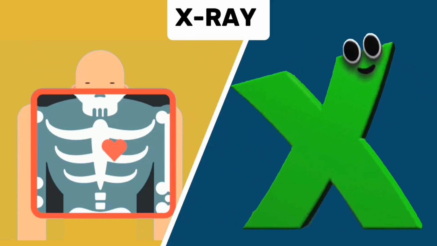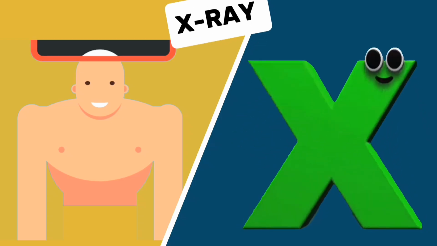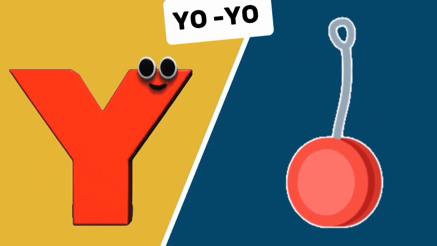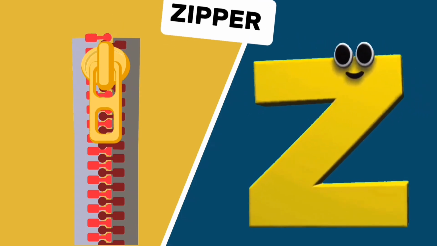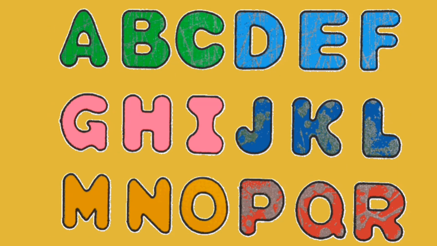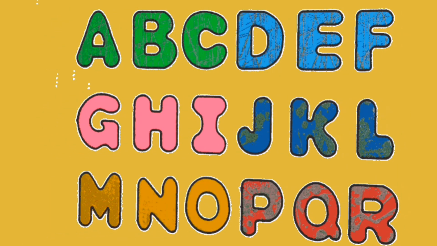X is for x-ray, x. Y is for yo-yo, yo-yo. Z is for zipper, z. Say, sing, it's the letters of the alphabet.